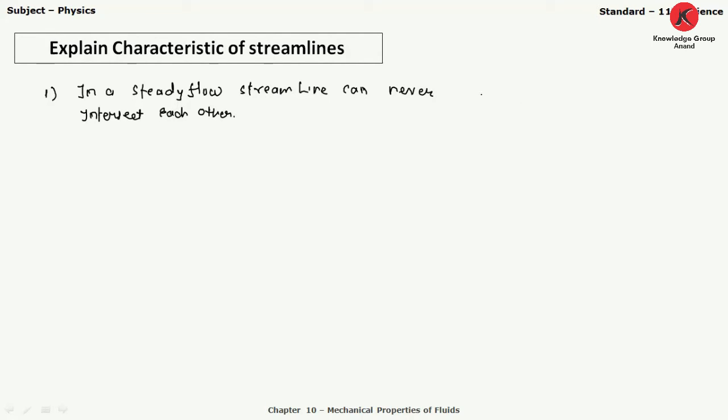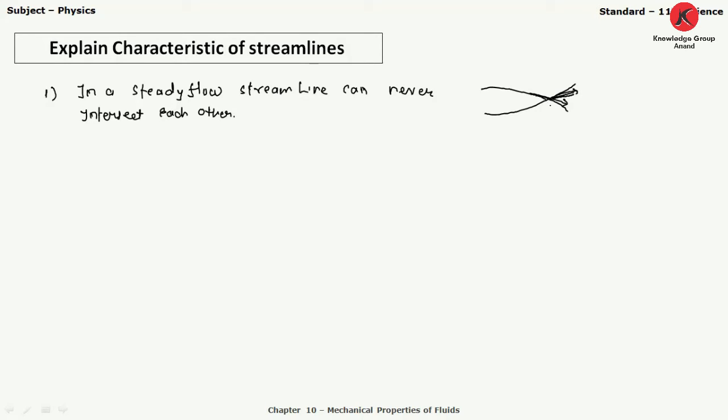Suppose you consider one streamline like this, in which we can find the direction of this streamline by drawing the tangent at a particular point. Suppose this is the direction of that particular streamline, and if we consider a second streamline like this and draw the tangent at a particular point, the direction of the second streamline will be like this.